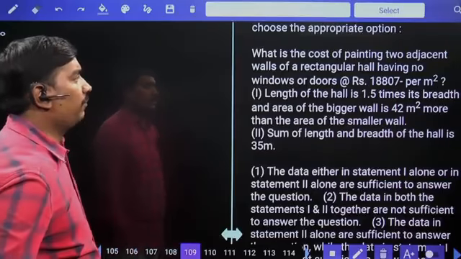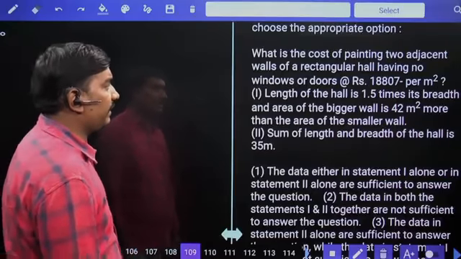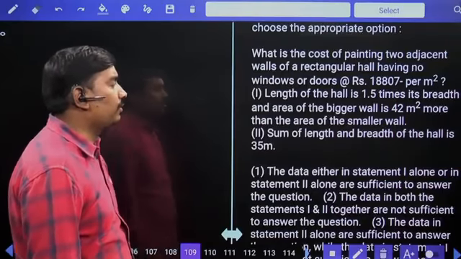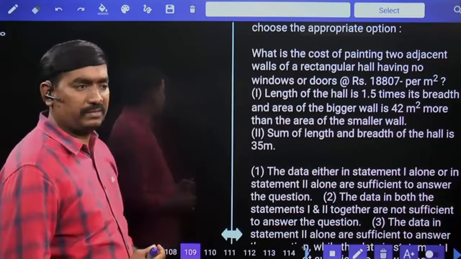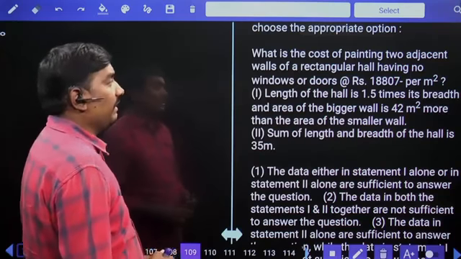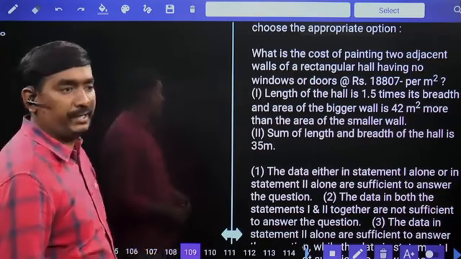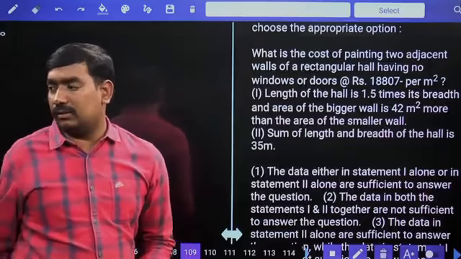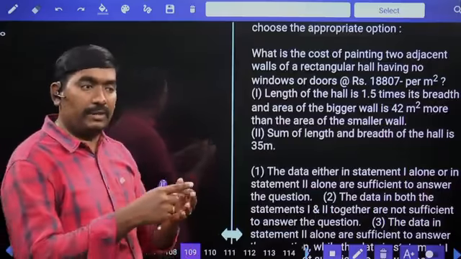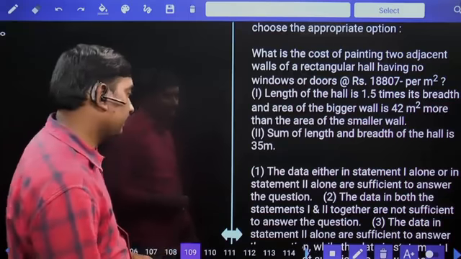What is the cost of painting two adjacent walls of a rectangular hall having no windows or doors at the rate of 18,807 rupees per meter square? So having two adjacent walls, painting two adjacent walls. You should be aware of length, breadth, height. If you know these three variables, then only we can say the answer.